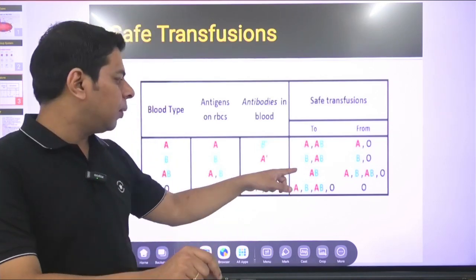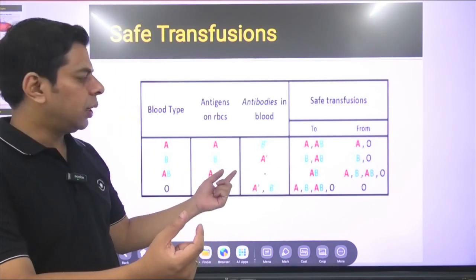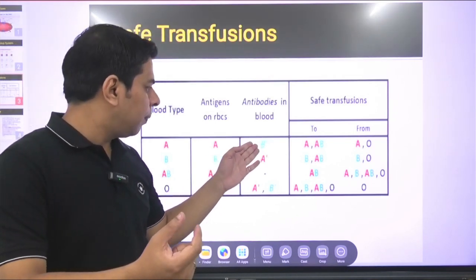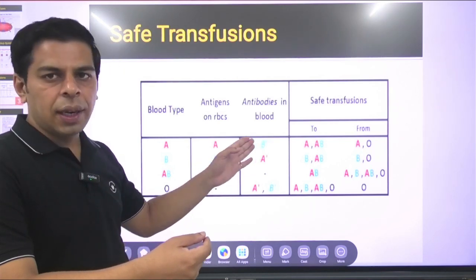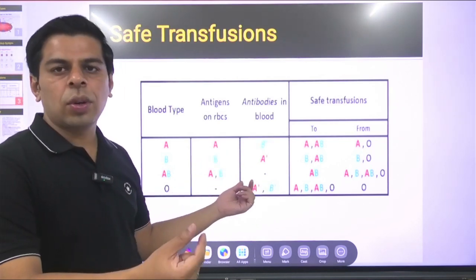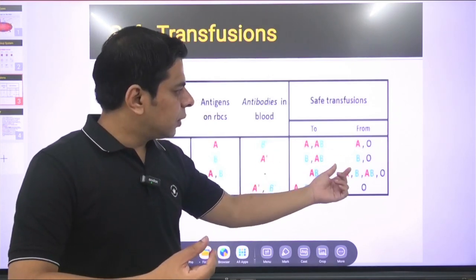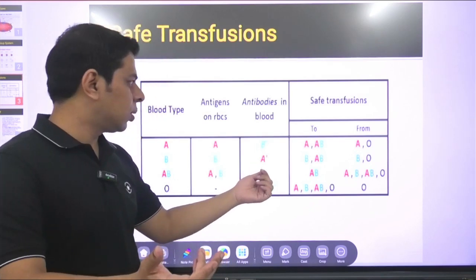The reason it is only able to transfer to AB is that it is carrying both antigens. If it tries to give blood to a B or A blood group person, the antibody will react. And O is the worst possible combination; there will be direct clumping, so it will be rejected. In case of the recipient part, all blood groups are possible, A, B, AB and O, because it does not carry any antibody.